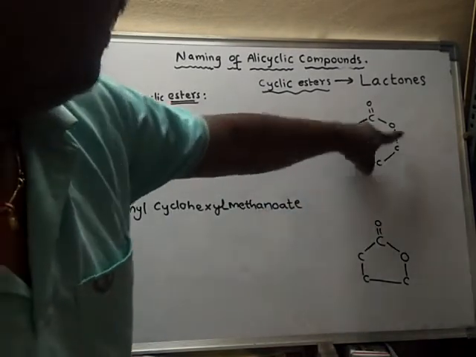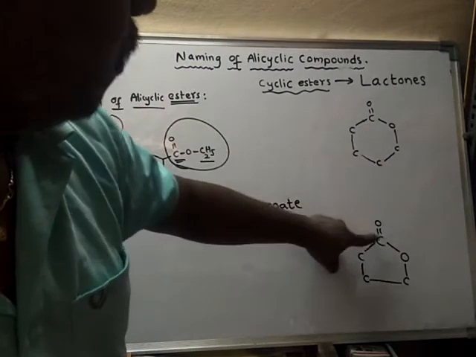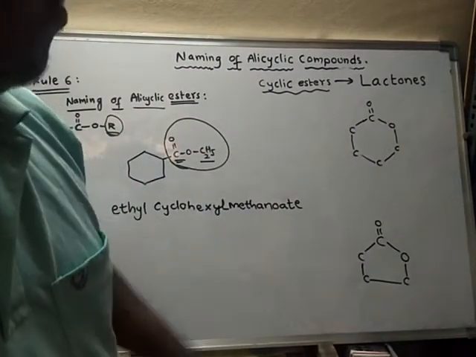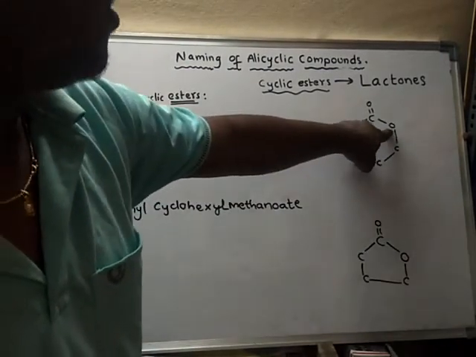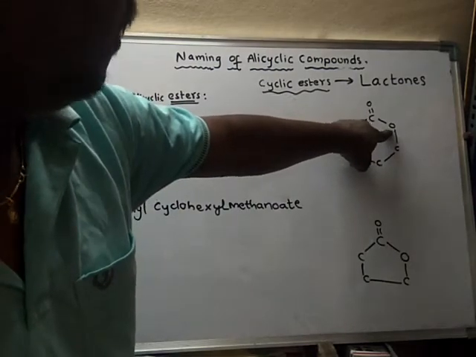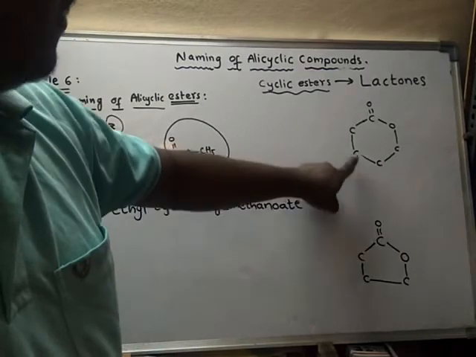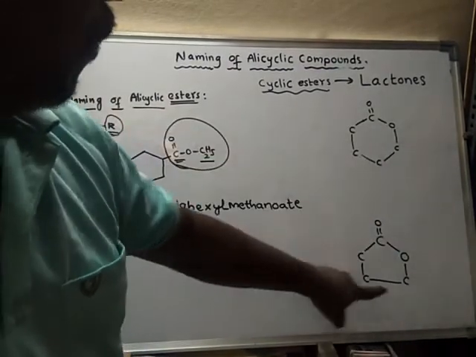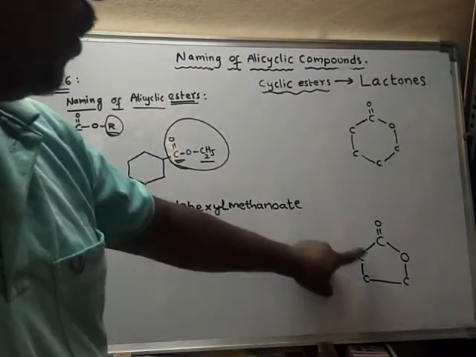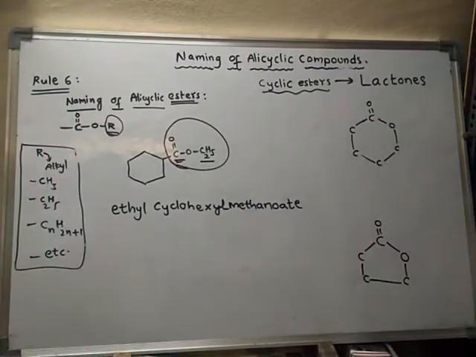This is a 6-membered ring lactone, and this is a 5-membered ring lactone. One of the carbons is replaced by oxygen here, and here also. So this is a 6-membered ring and this is a 5-membered ring. Now what is the name of this compound?